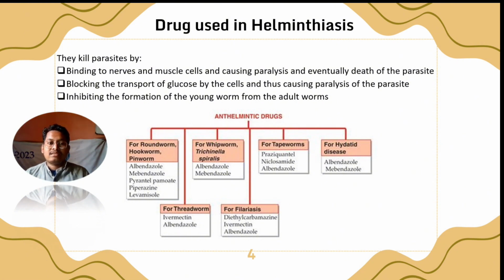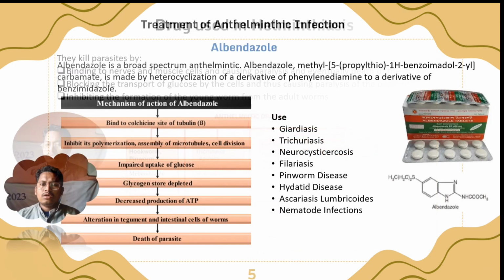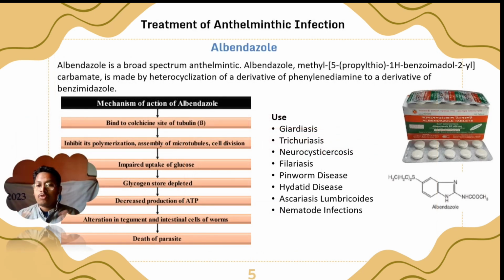These drugs kill parasites by binding to nerves and muscle cells, causing paralysis and eventually death of the parasite, blocking the transport of glucose by the cells and thus causing paralysis of the parasite, and inhibiting the formation of young worms from the adult worm. These are commonly used drugs, because albendazole is a broad spectrum anthelmintic.